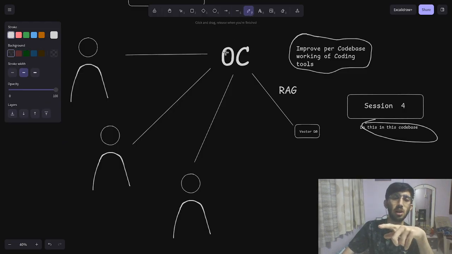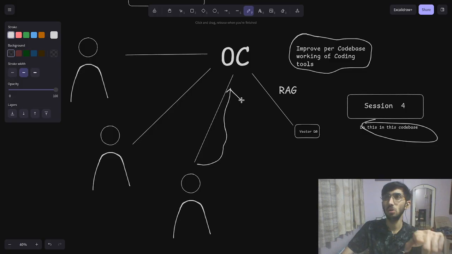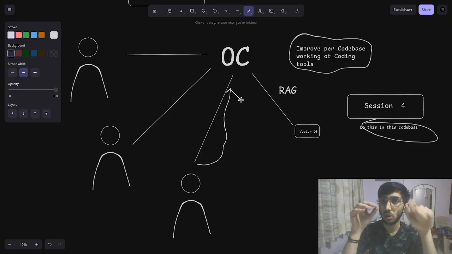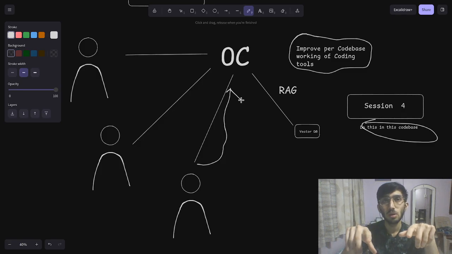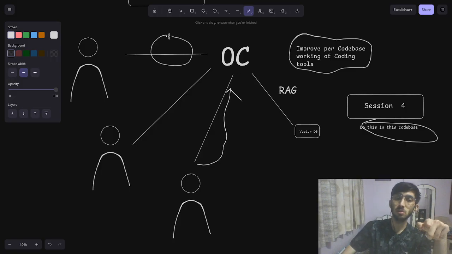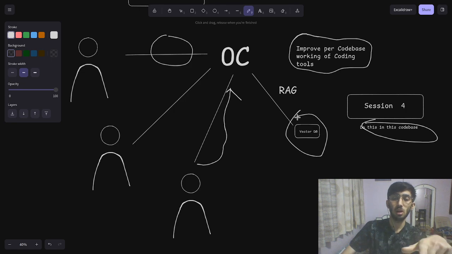So let's say one friend worked on something using a coding agent, and he very clearly told it what it did right and what it did wrong. Then that will be useful for me as well, if we are using the same vector database, storing and retrieving these memories, if we want to call them that.